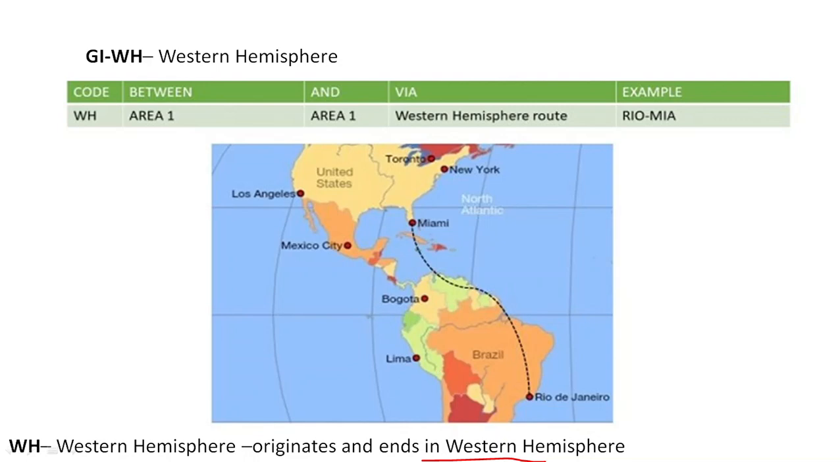Like here we have Miami, North America, and Rio de Janeiro, South America. Both are in Western Hemisphere. Both points are in area 1. So the journey will be WH. For example, we have Los Angeles and New York, Mexico City and Lima. All these journeys will result in GI WH.